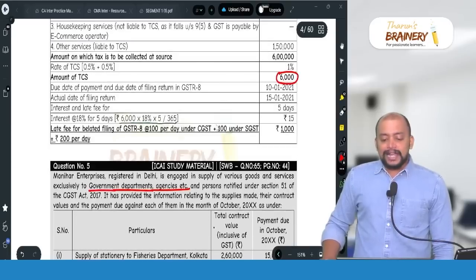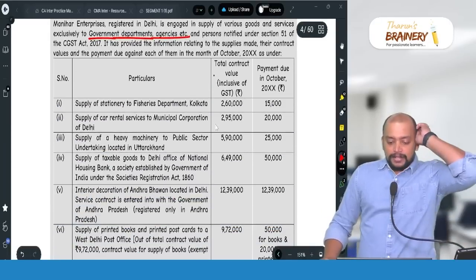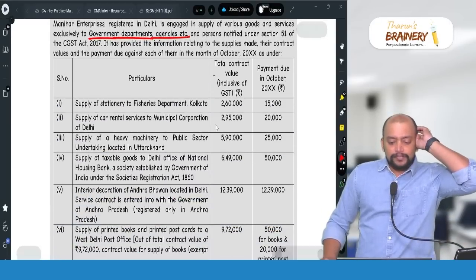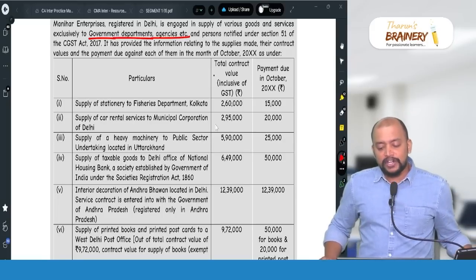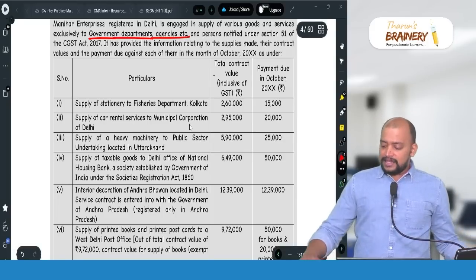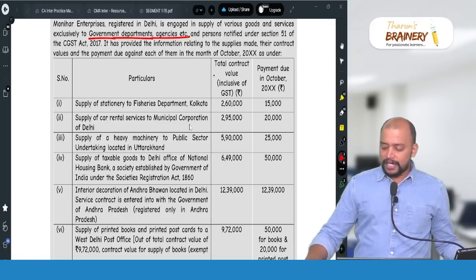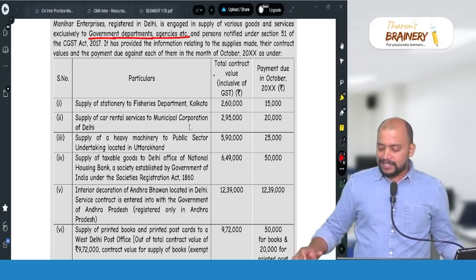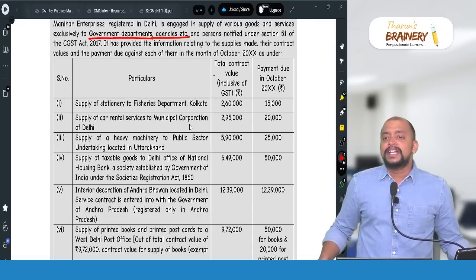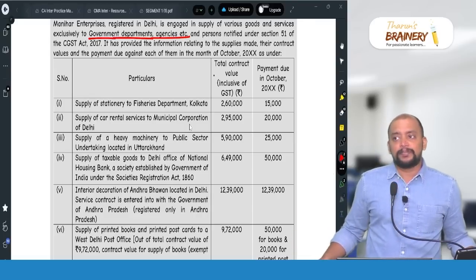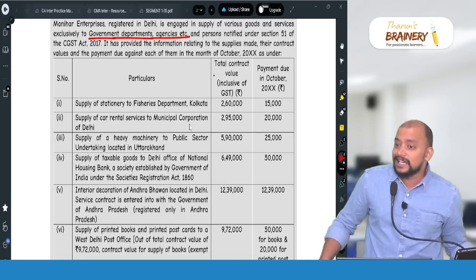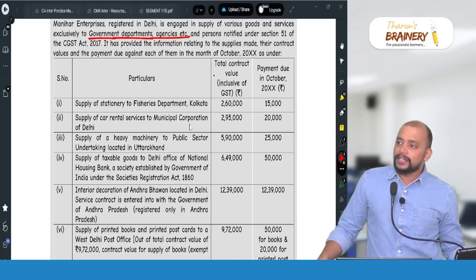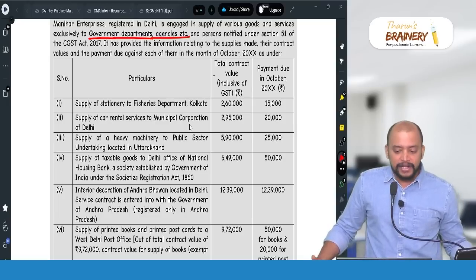Then second point, supply of car rental services to Municipal Corporation of Delhi. So here the value of supply under the contract 2,95,000 into 100 divided by 118, exactly 2,50,000. Even then TDS is not applicable. If the value of supplies under the contract does not exceed 2,50,000, including 2,50,000, TDS is not applicable.